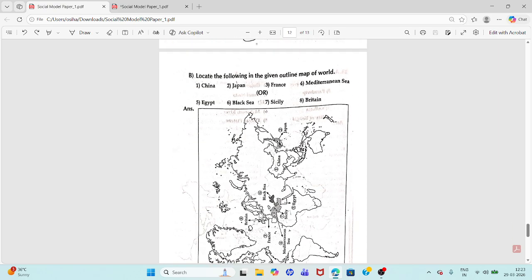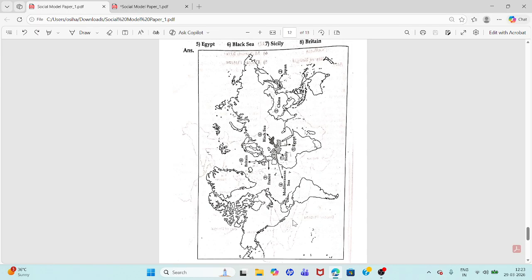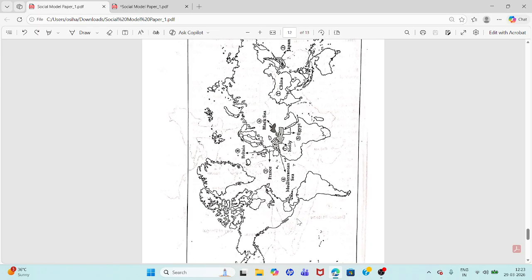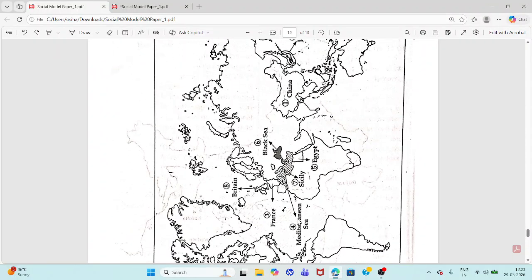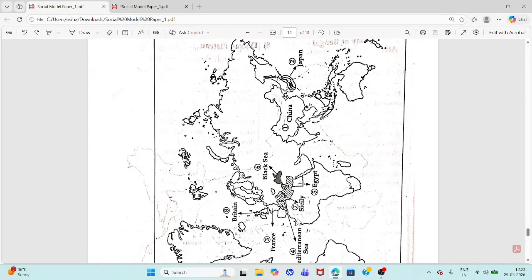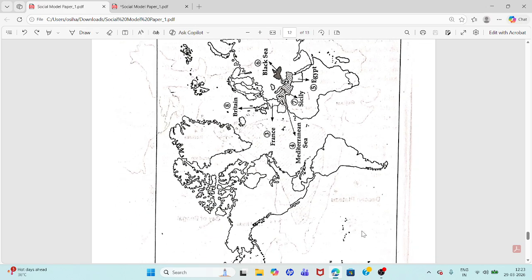Now question 33B. Locate the following in the given outline map of the world. In the world map you have to locate 1 to 4 or 5 to 8. You can see here the world map. All these you have to locate. I will zoom out.